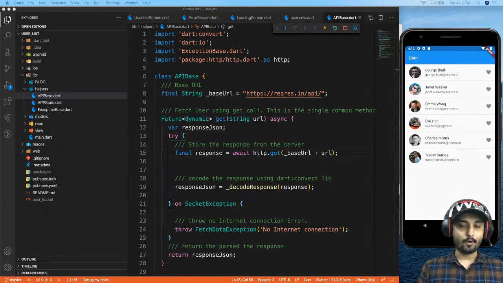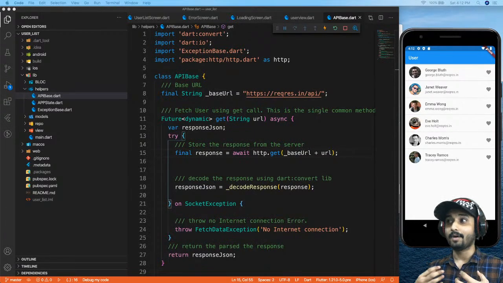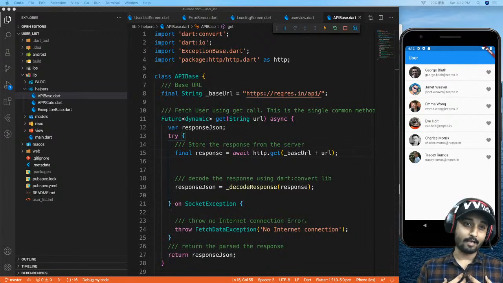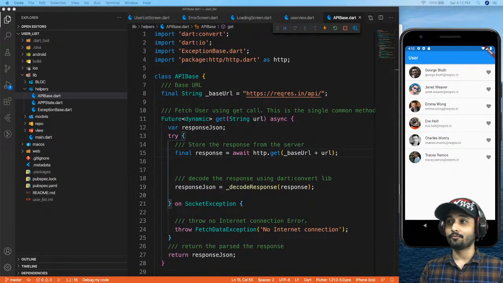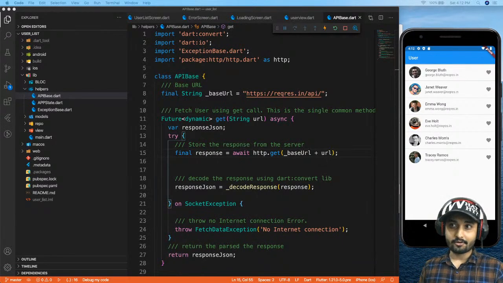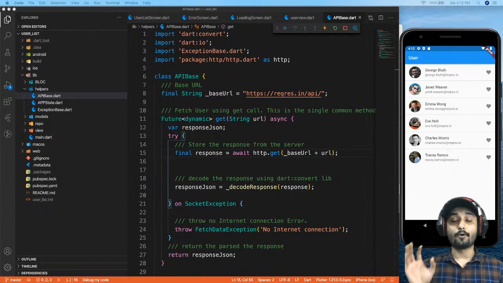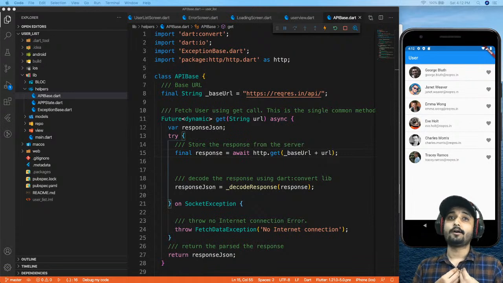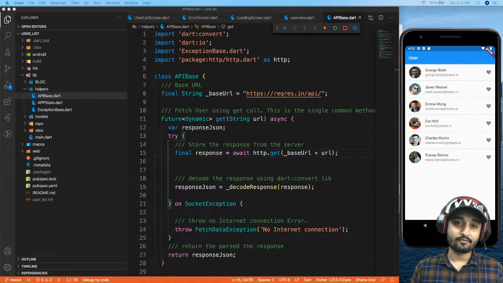That is the more important thing, because in my experience when I was a noob in Flutter, I used to write so much code just to make simple API calls. And I feel like beginners do the same. So I guess this is going to be pretty helpful to beginners who are going to work with API calls. Moreover, 90% or 95% of the applications being built in Flutter are going to interact with REST APIs.